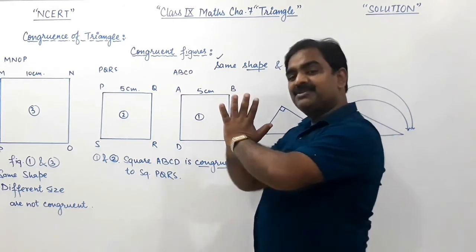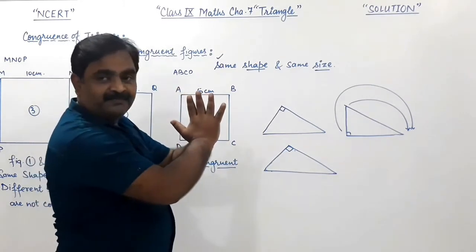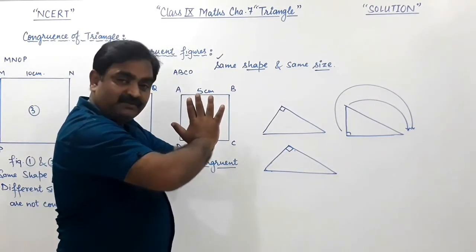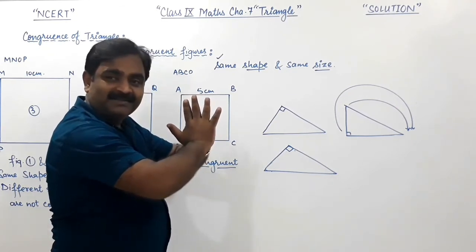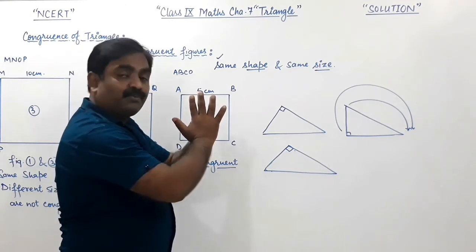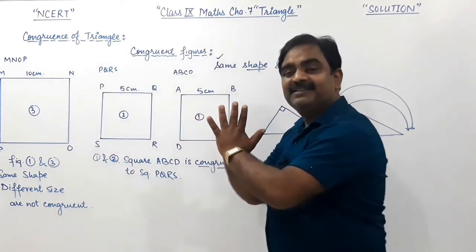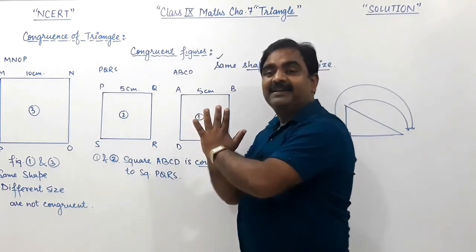Let's change the side now. Now you are seeing this front palm, it covers this back palm totally. So if from both sides you are seeing this, then these two figures, these two palms, are said to be congruent.